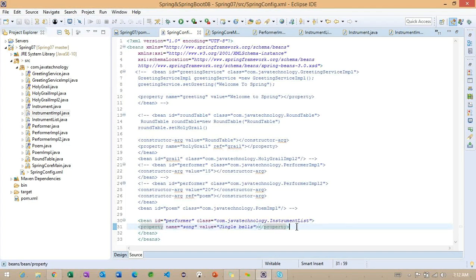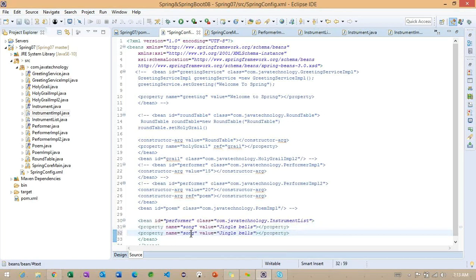Okay, so now identify here. The same class we will use here, and this property also we will use. Along with this property, we'll create only one property. I'm expecting the name of the property here: instrument, and instead of using value, we'll make it a ref. You can use anything; we don't want to use the name and reference the same.